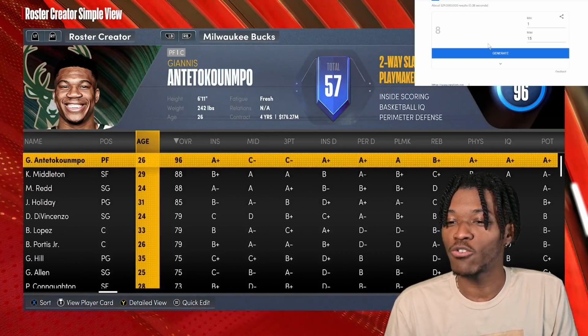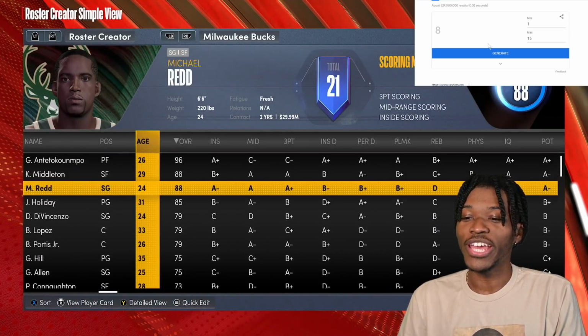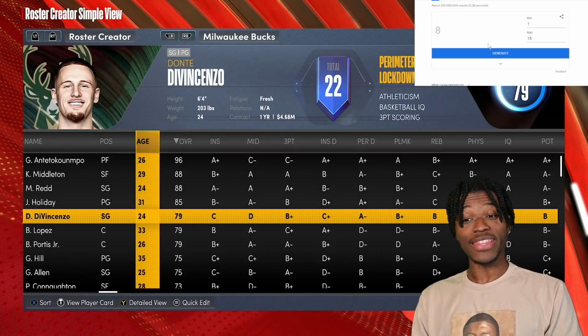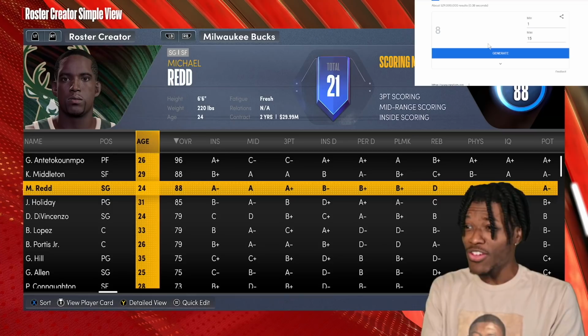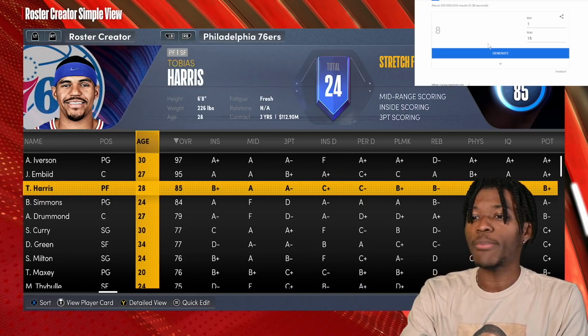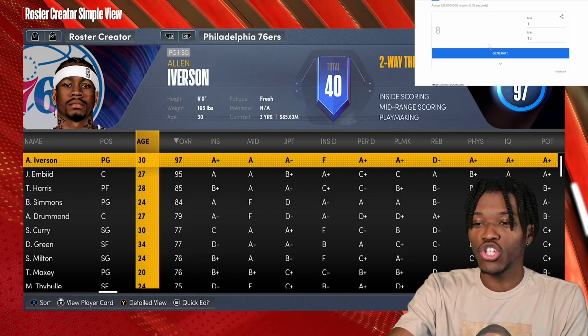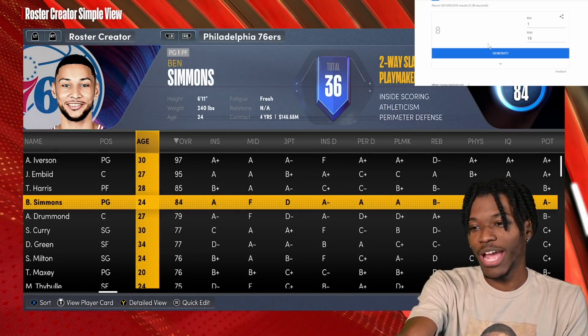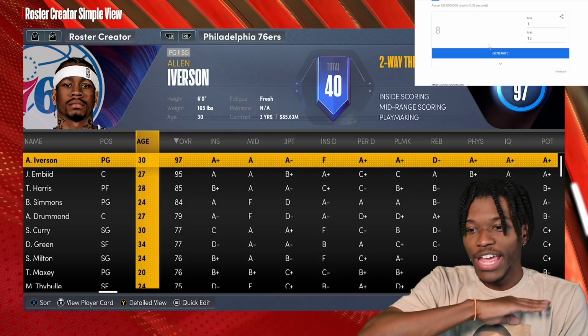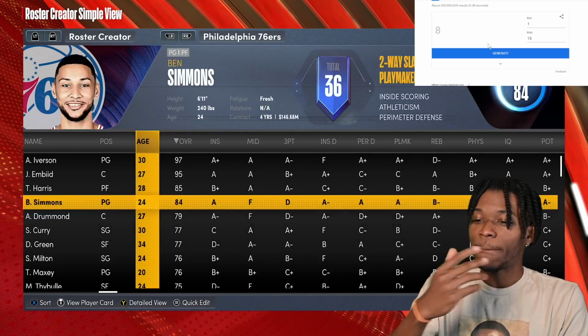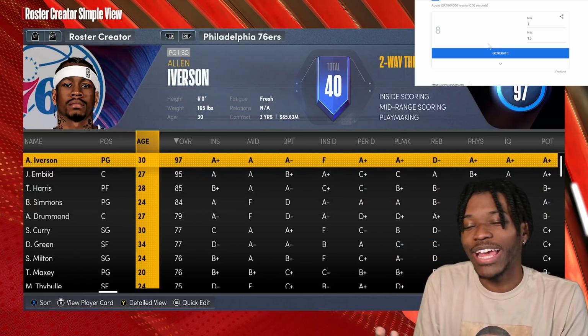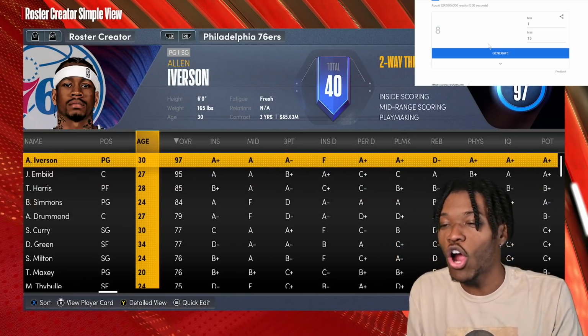And what does he do for this team? Well, he's starting at the shooting guard. I mean, that was one of their biggest holes. Dante DiVincenzo was starting, and now they got Michael Redd. Another situation where it was a W. Like the Allen Iverson thing is a W too. You know what I'm saying? You're going to run Ben Simmons at the 3, I would guess. You run Allen Iverson at the 1, and you good. Allen Iverson and Steph Curry in the backcourt, maybe not the best. Maybe you run Allen Iverson at the 2 because honestly, he was more of an off guard than an on guard, but it don't really matter.